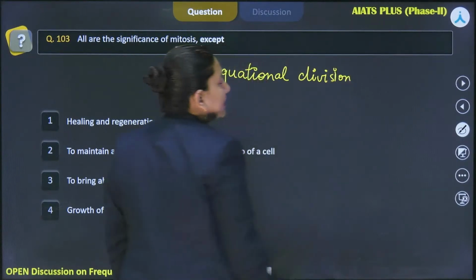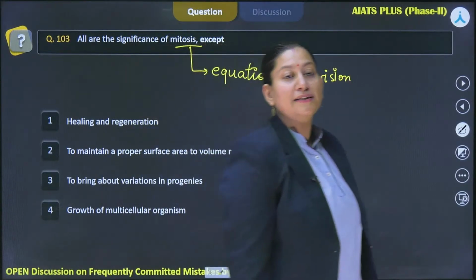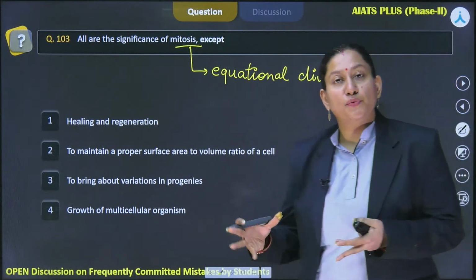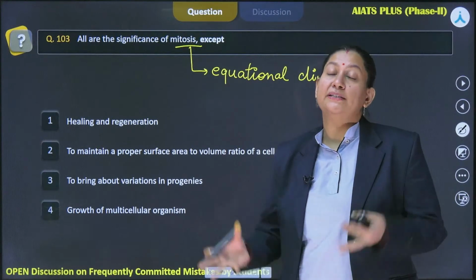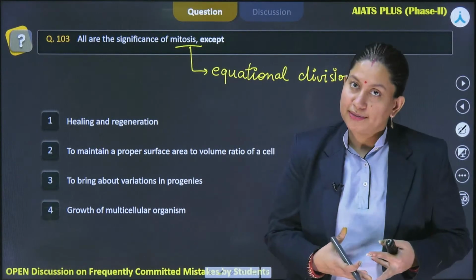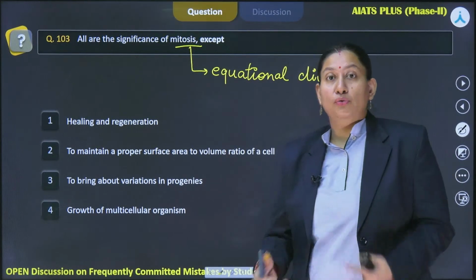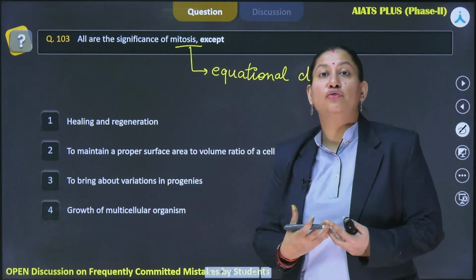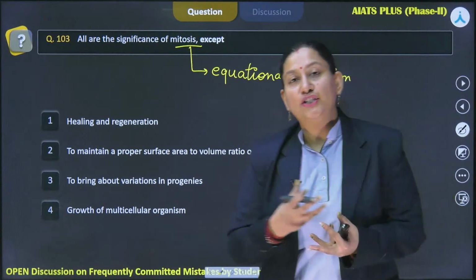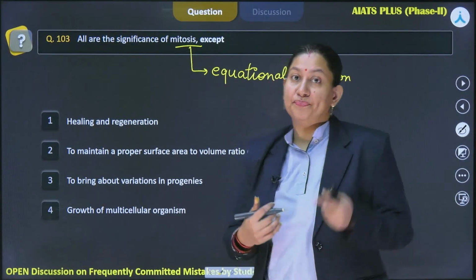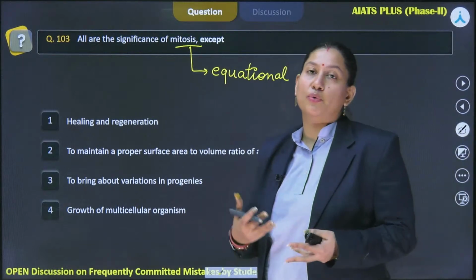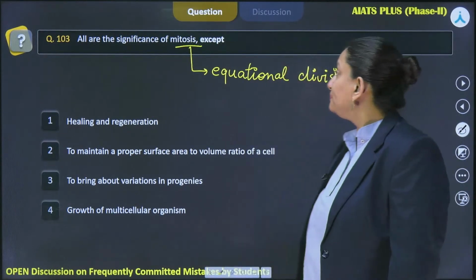So when we say that this is an equational division, it simply implies the fact that whatever number of chromosomes we are going to see in the mother cell will be the same number of chromosomes in the daughter cells as well. Also, how it differs from meiosis is that in meiosis we see crossing over, where the exchange of genetic material takes place. But here no such event takes place, so similar sort of cells are going to be produced, right?